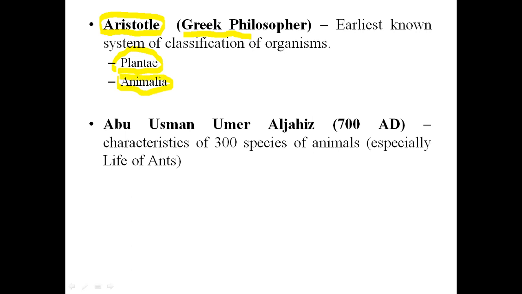So basically he classified organisms into two major groups. Another example given in your book is Abu Usman Umar al-Jahiz, who in 700 AD characterized 300 species of animals, and he specially worked on the life of ants.